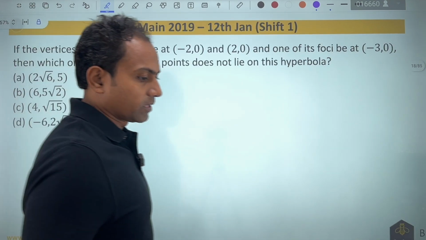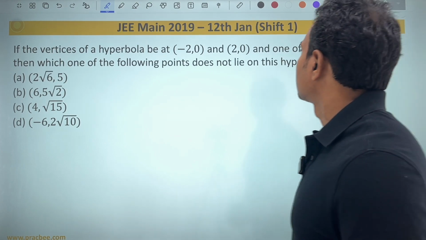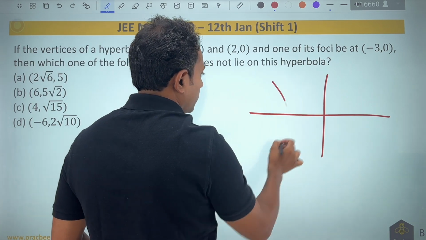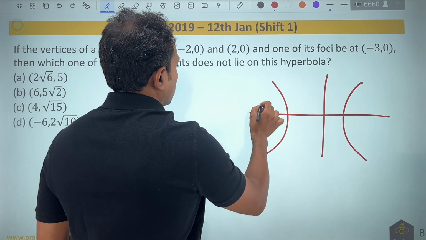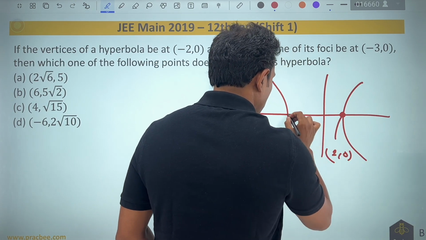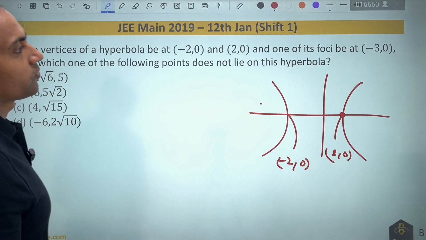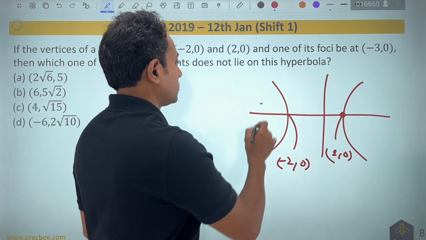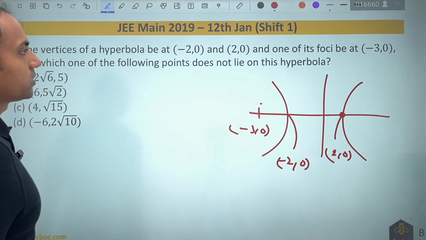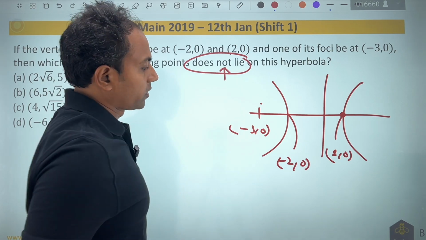If I move towards this 2019 question, it says that if the vertices of the hyperbola are this, let us draw the hyperbola. It is going to be one of the standard cases. The vertices are given as (2, 0), so this point is (2, 0) and this point is (minus 2, 0). Next, they are saying the foci are at (minus 3, 0), so this is one of the foci. Then which of the following points does not lie on it? Very important to read this 'not' in the question.